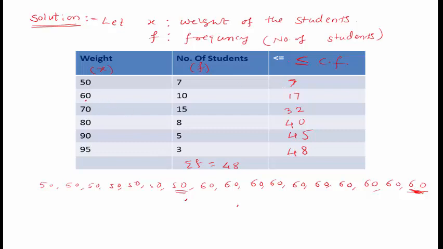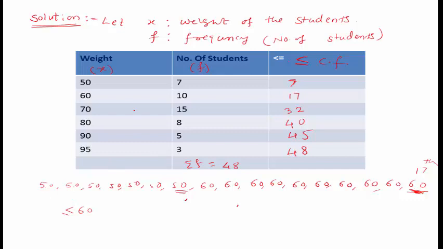Number of students whose weight is less than or equal to 60: 17 students, because less than or equal to 60 means less than 60, which is 7, plus equal to 60, which is 10. So this is the 17th observation, and the 17th observation is 60: first, second, third, up to 17.